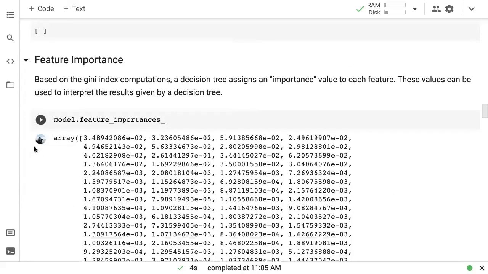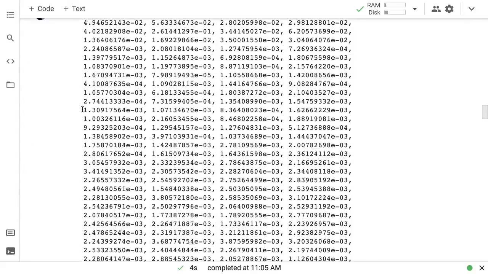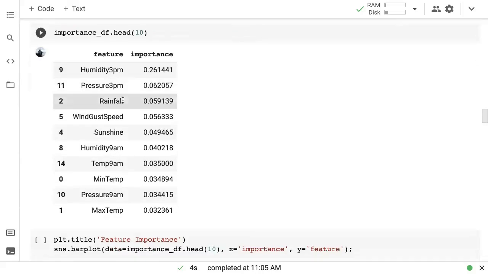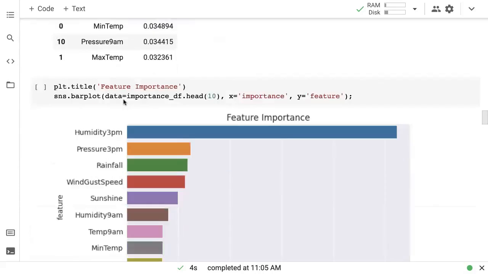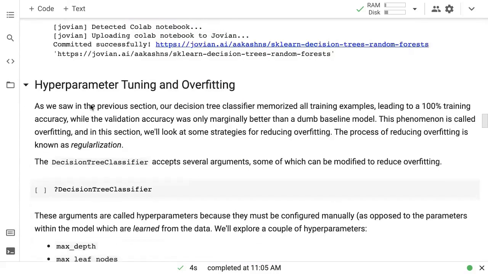We can also check the feature importances for the different features. In this case, it turns out that humidity 3 pm, pressure 3 pm, and rainfall seem to be the most important features for this particular decision tree. And we can also plot that as a bar graph to see relative importances of different features.